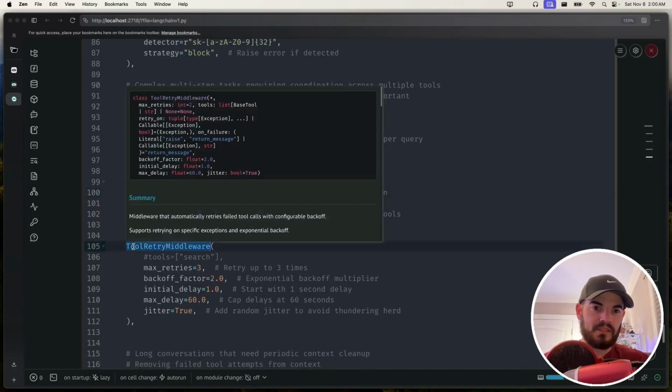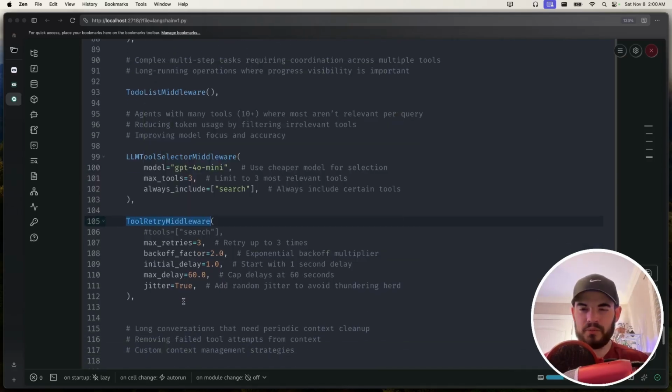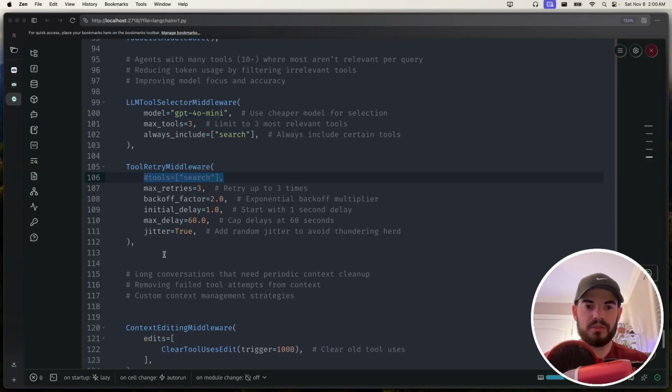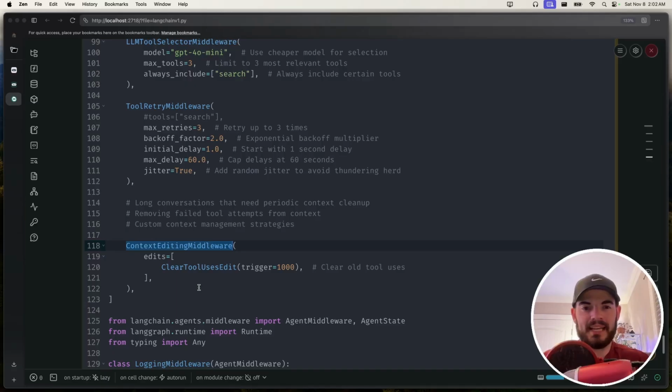Next, I want to talk about the tool retry middleware. This one's pretty straightforward, but yeah, you can name specific tools, like the search that you want to retry, or if you remove this, it gives this by default to all the tools. Last thing I want to talk about is this context editing middleware.